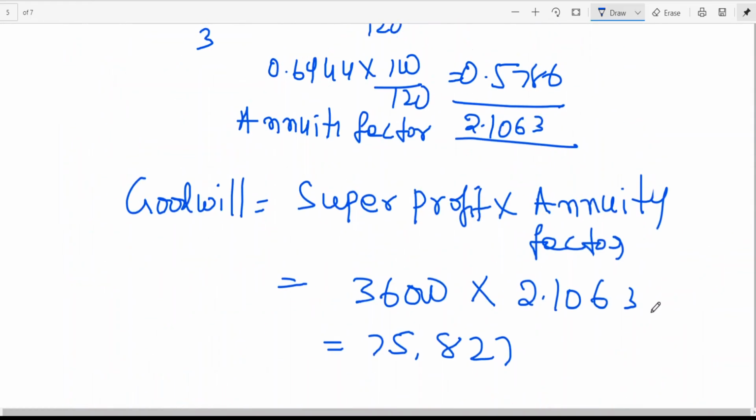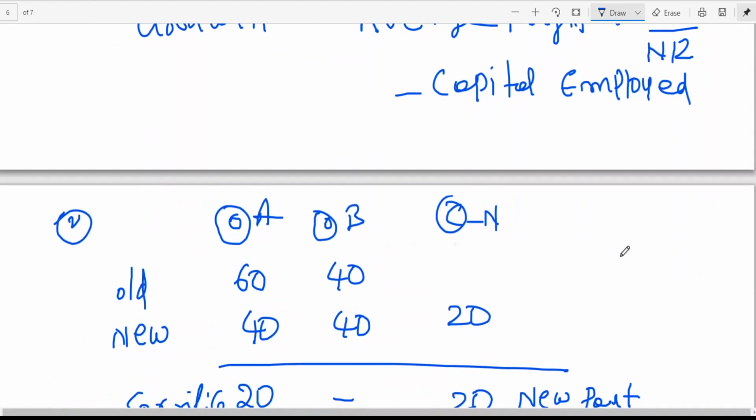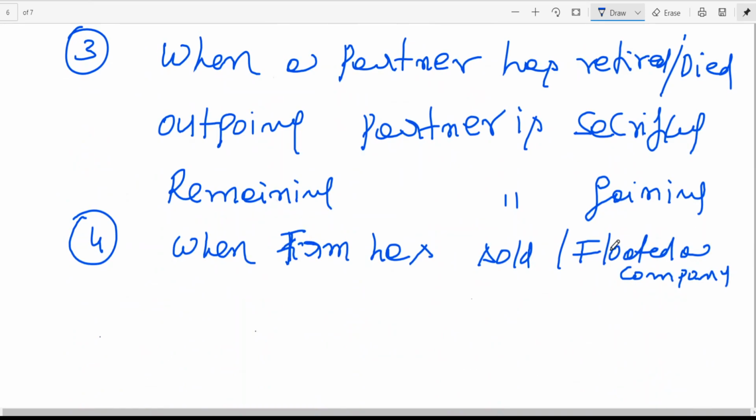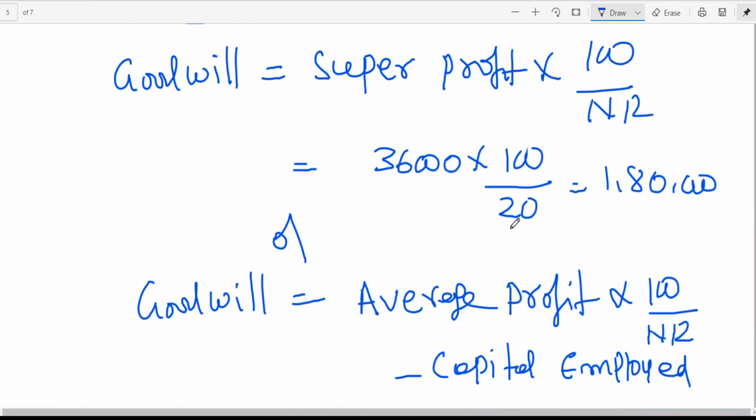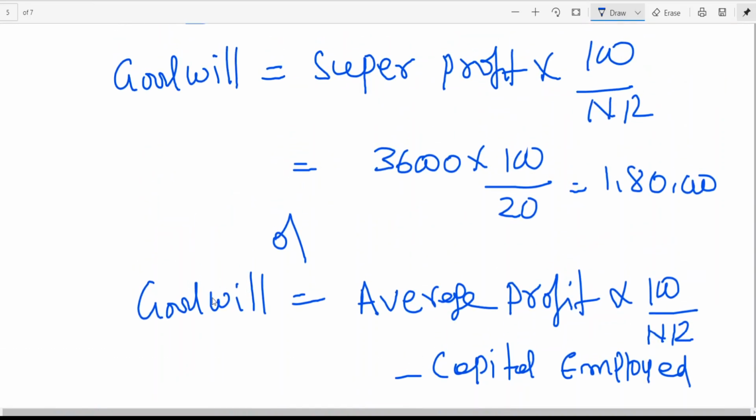So what is average profit? We already got the average profit here, 1,36,000. So that is average profit 1,36,000 into 100 by 20 minus 5 lakhs. Use the calculator, you work it out. You will again get 1,80,000.